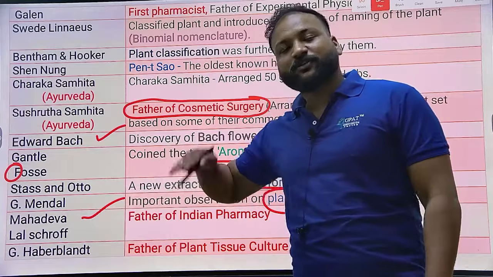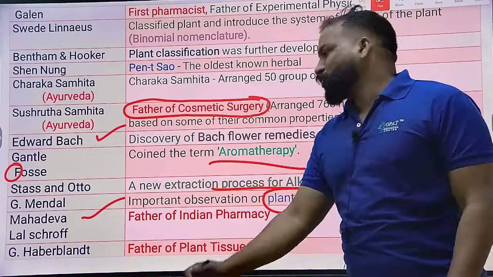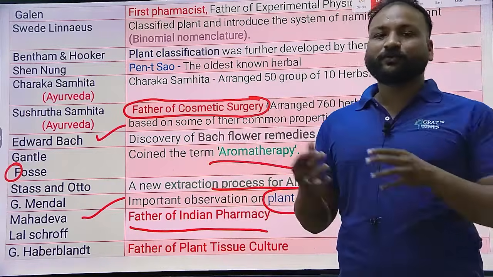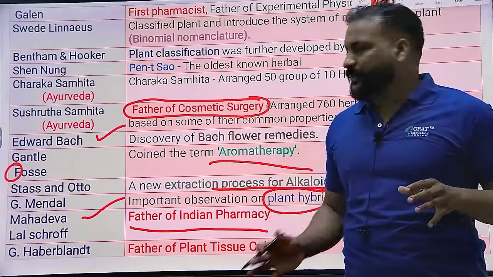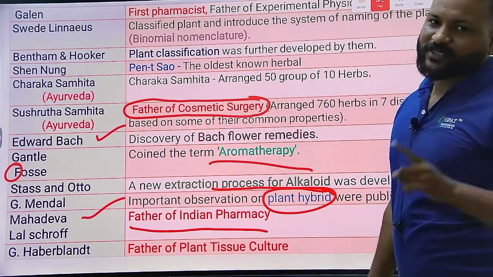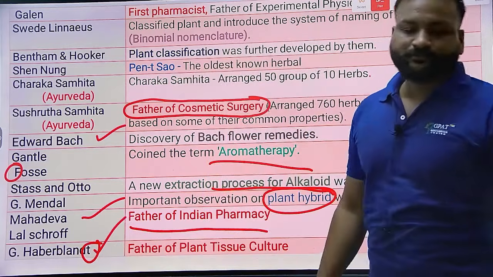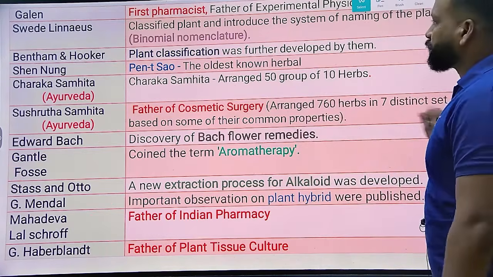Because of him only we are studying pharmacy in India, because Mahadev Lal Shroff is known to be the father of Indian pharmacy. He brought pharmacy education to India. And G. Blunt is the father of tissue culture technique. Blunt, T stands for tissue culture. These are the very important personalities.